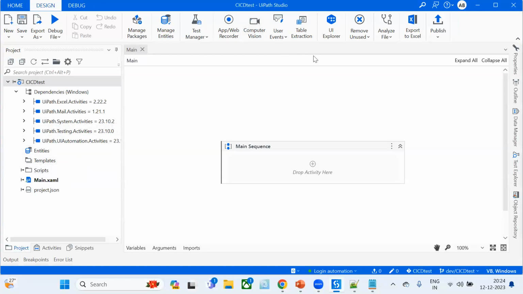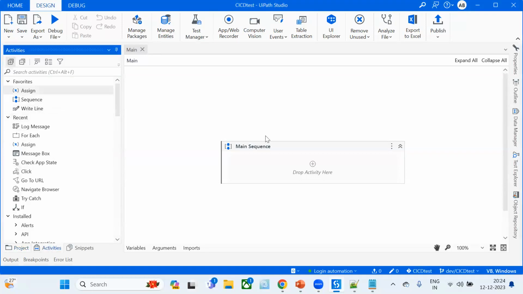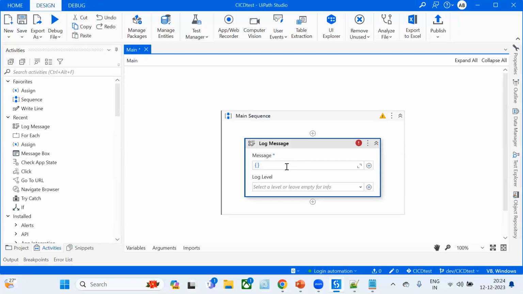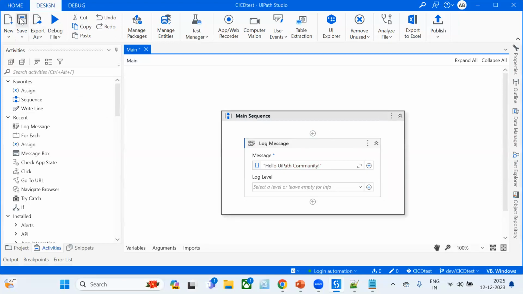In order to do that, I'm going to add a slight change to this particular process. We are not going to do any advanced things in this process; this is for testing the CI/CD, right? I'm just providing one log message: Hello. Okay, so this is the one I am going to push.